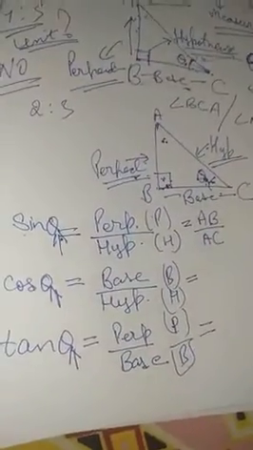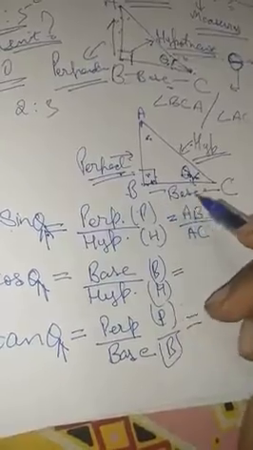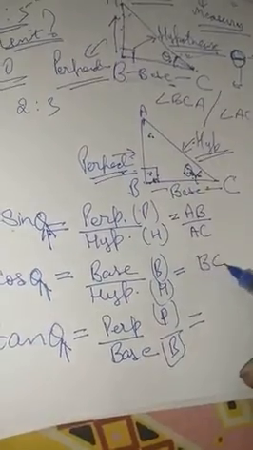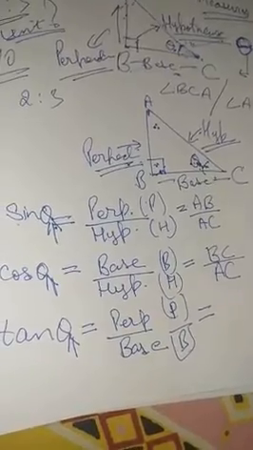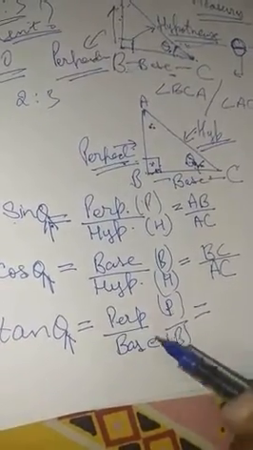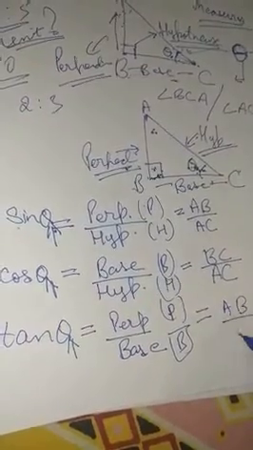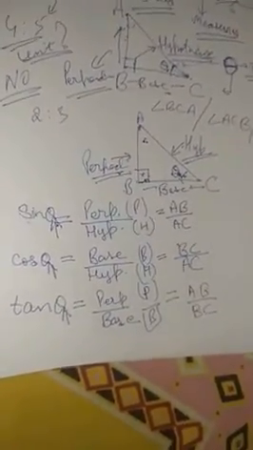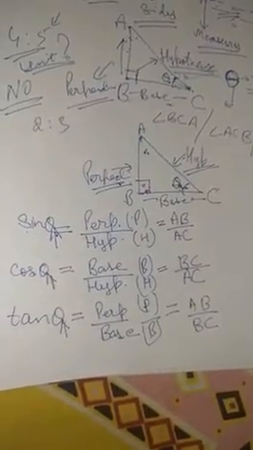Let's try for cos theta. It says base upon hypotenuse. So, in this figure, which one is the base? Yes, this is the base. That is BC upon hypotenuse, that is AC. And the third ratio, that is perpendicular upon base, that is AB upon BC. So, these are the basic three trigonometric ratios that we are going to use. You can write it down somewhere.